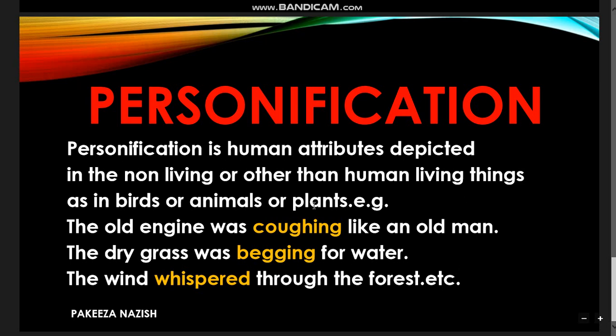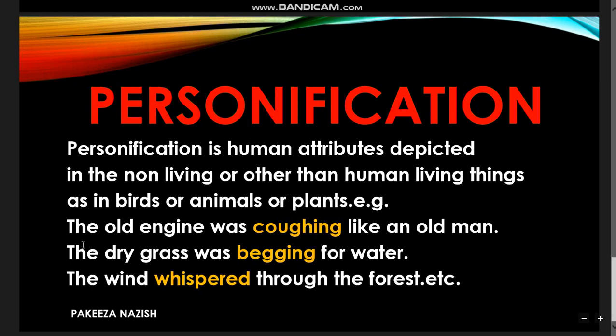As you see in many cartoon movies, sometimes cars or crockery or plates act and behave like human beings. Sometimes the lion acts as the king and speaks and behaves just like human beings. So it is called personification.